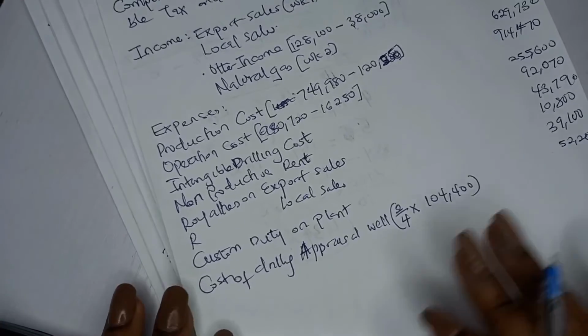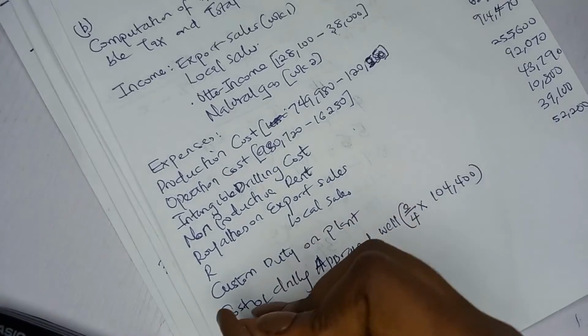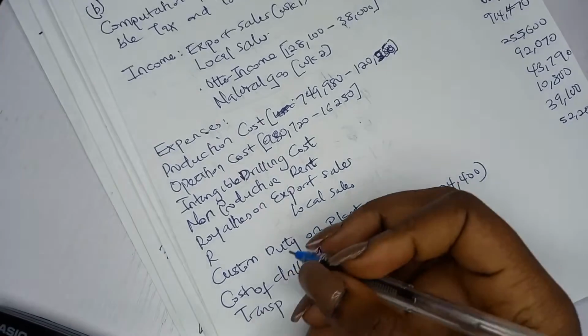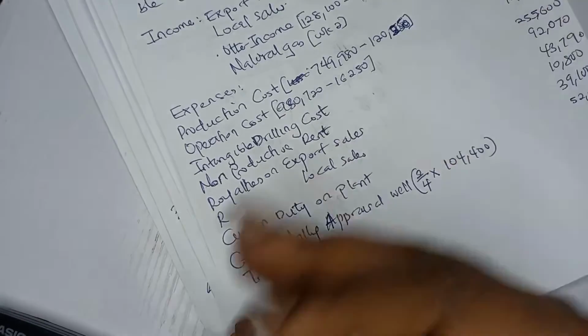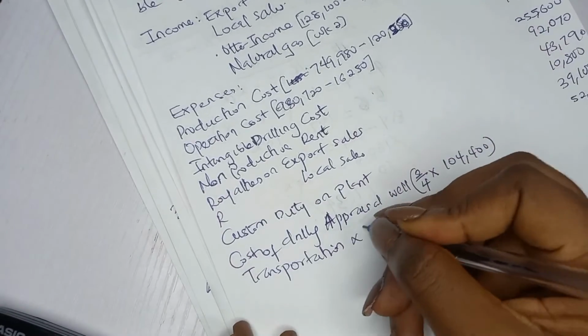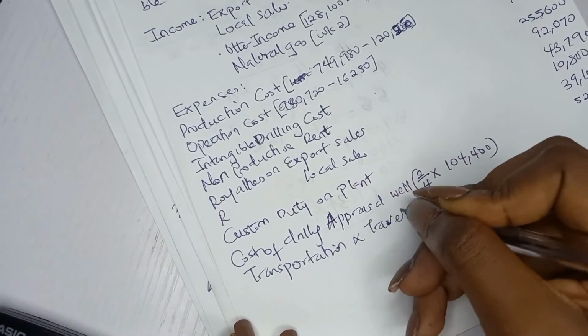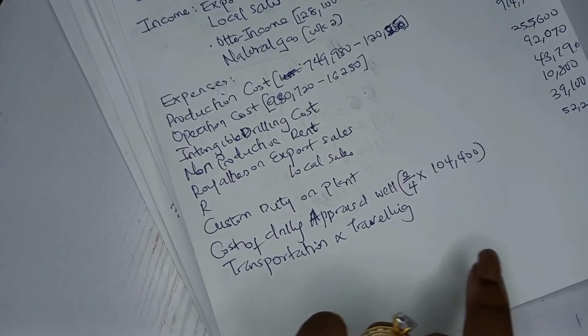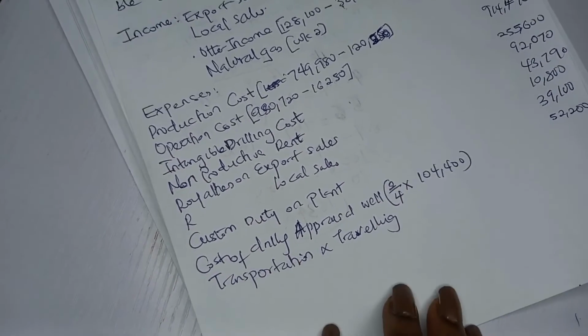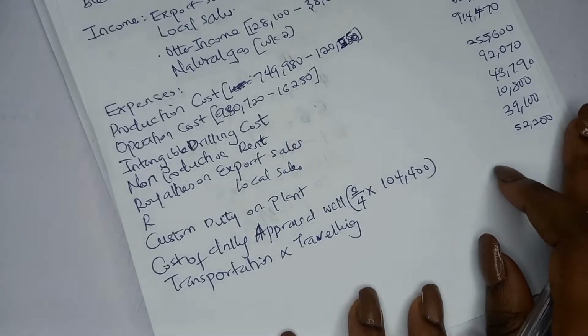The next thing on my screen is transportation and traveling. Now this transportation is not the one in midstream, transport and storage. This one has to do with maybe the staff movement and all of that. You can see they said nothing about it. So it's an expense, transportation and travel, not transport or storage or movement of crude oil itself. This is for staff, transport and traveling. How much?